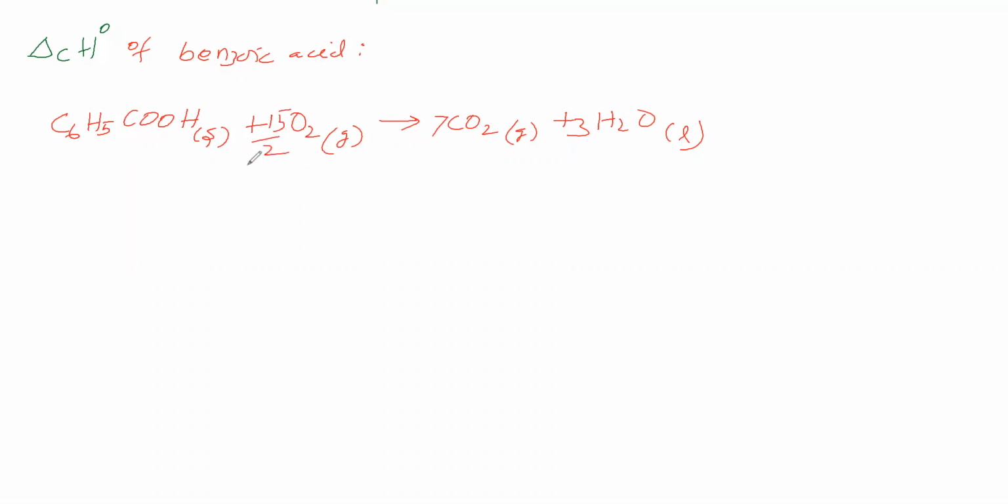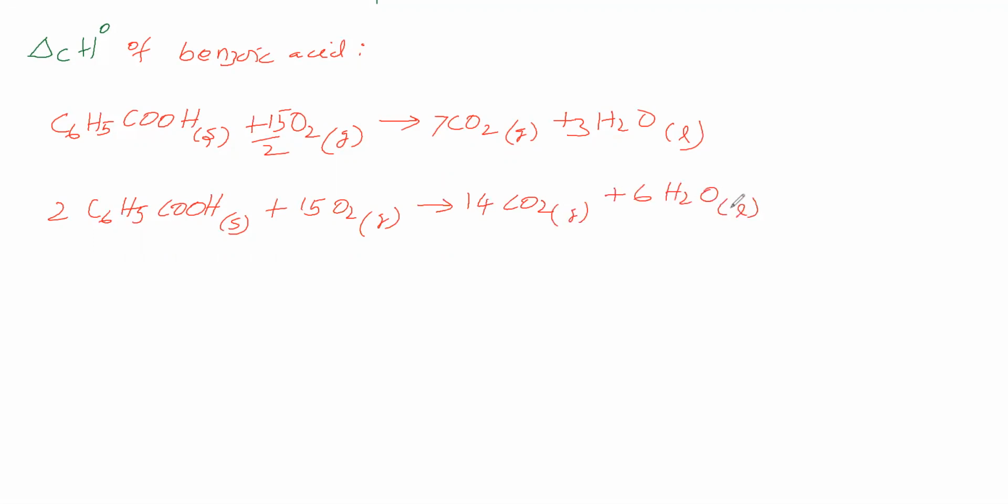In order to cancel this denominator 2, we have to multiply the whole equation by 2. 2 C6H5COOH plus 15 O2 gas gives 14 CO2 gas plus 6 H2O liquid. Okay, so this is the balanced equation.